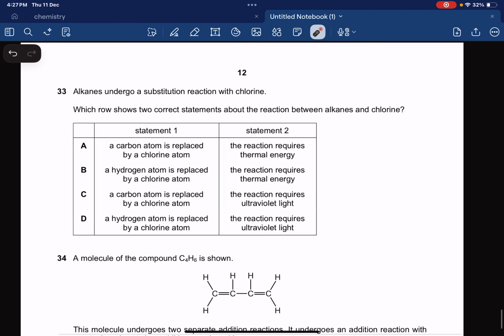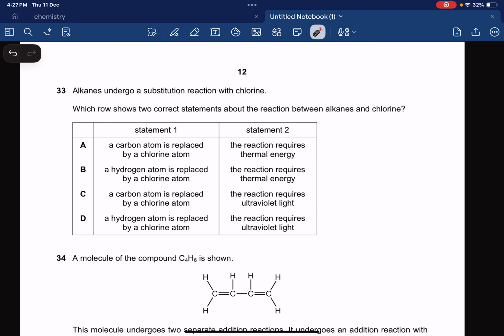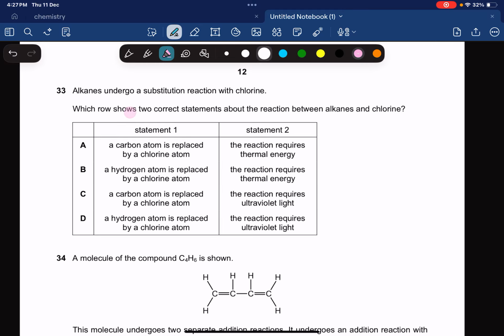Okay. Alkenes undergo substitution reaction with chlorine. Okay, that's what we know. They're going to undergo substitution reaction with chlorine.